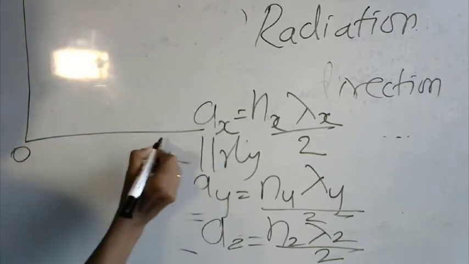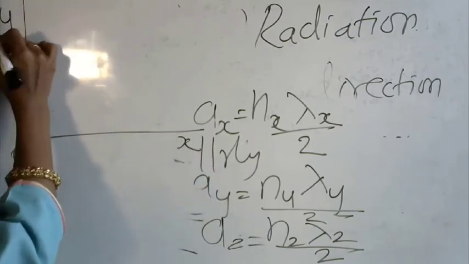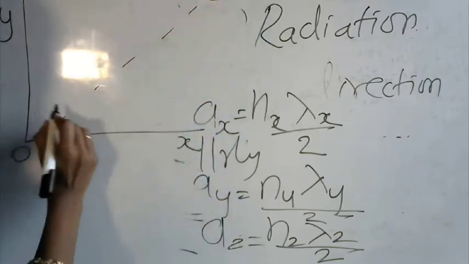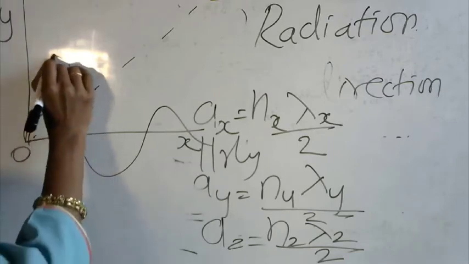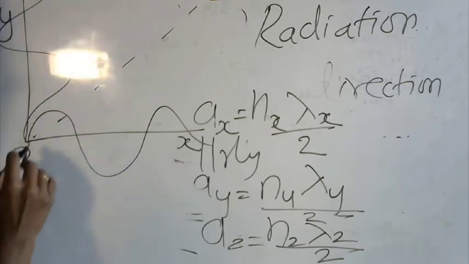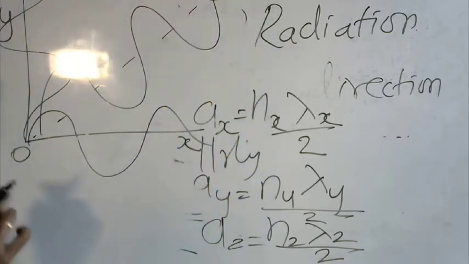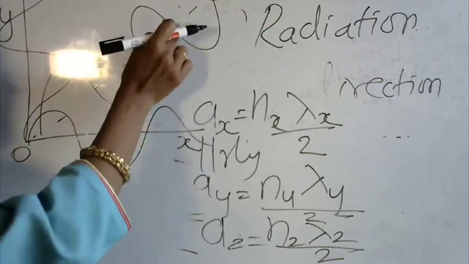Let this be the x direction, let this be the y direction, and let this be the z direction. The wave can travel along the x direction like this, along the y direction like this, along the z direction like this, and also in between the directions.